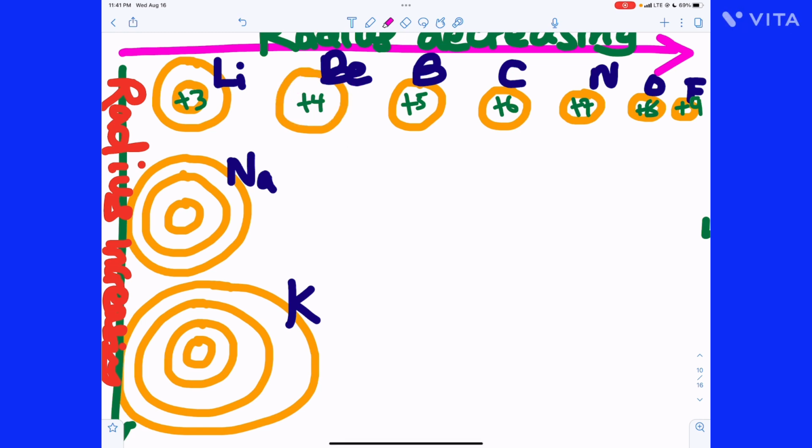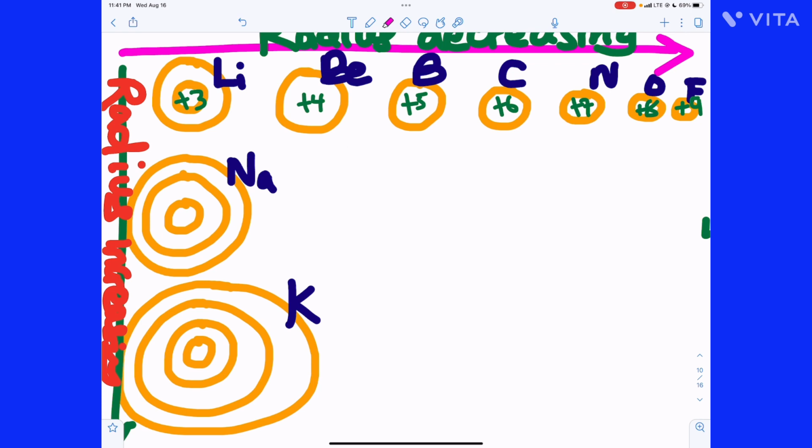But electrons are getting added to the same external shell. You will notice that here there's 1 electron in the second shell, here there's 2, here there's 3, there's 4. So since the extra electrons are getting added to the same outer shell, the effect of electrostatic attraction of those valence electrons by the positive nucleus is greater than the effect of shielding. So the atoms get smaller across the period.